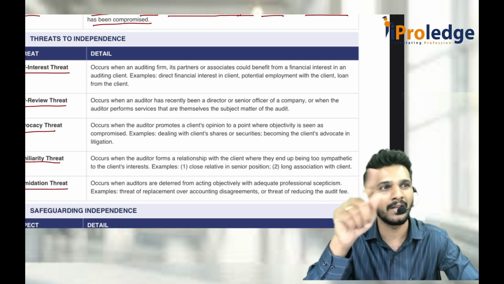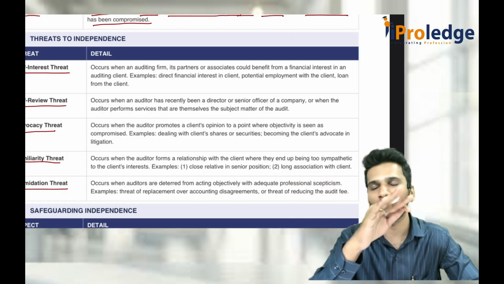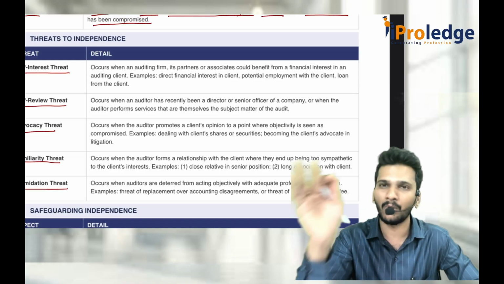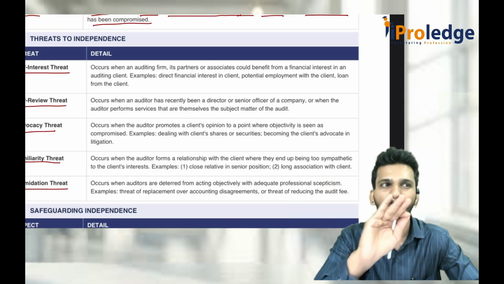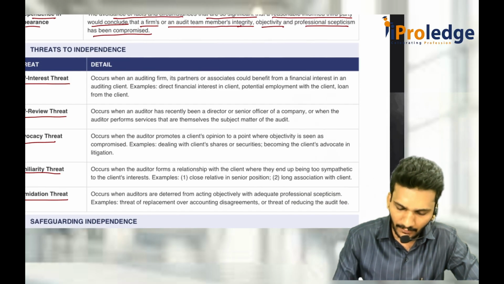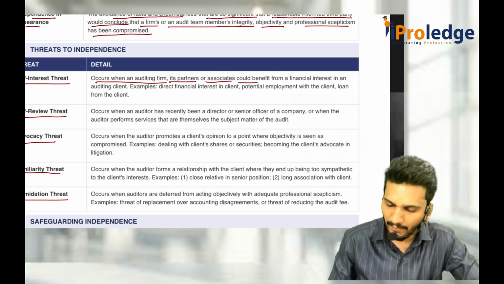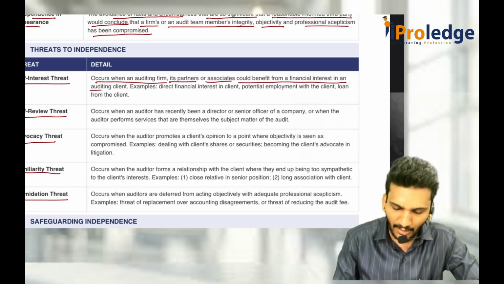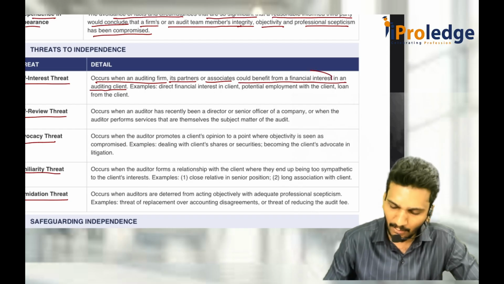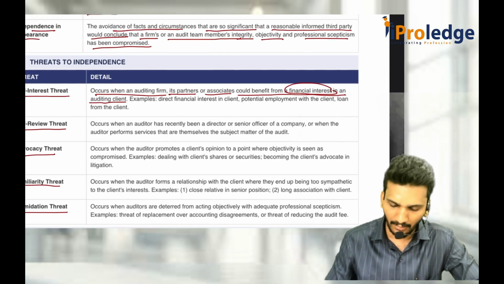Section 141, you remember, disqualification of auditor: more than 5 lakh rupees indebtedness, more than 1 lakh rupees, that should not be there. That is why you should try to be independent with respect to the entity in which you are auditing. It occurs when an auditing firm, its partners or associates could benefit from financial interest in an auditing firm. Mainly financial interest only is affecting the independence of parties.